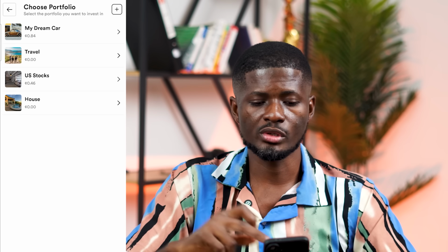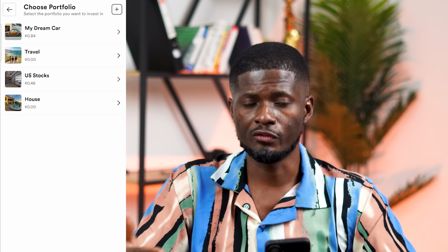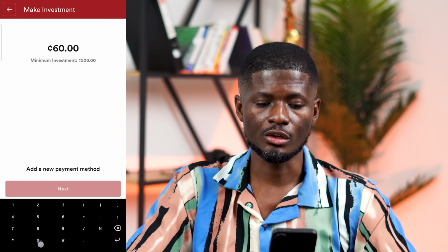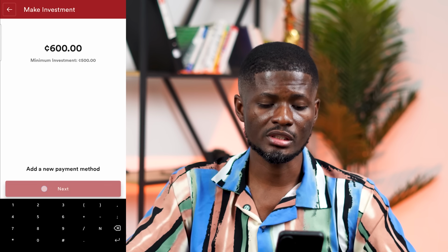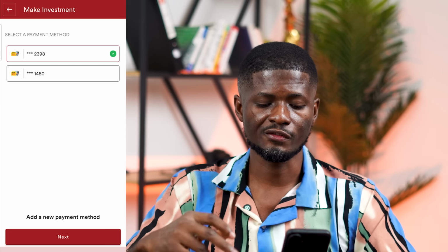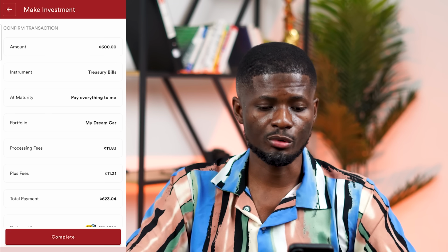So you use the same process. If you want to invest in a portfolio, you select the portfolio that you want to invest in. Then you enter your 600 or 1,000 cedis, any amount that you want to invest. Click on it. Then select the payments you want to invest from. Click on next, and the same process. It's very simple. So that is how the Plus app gives Kofi the options to invest in low-risk securities, and also offers the opportunity to compound his money to become a millionaire in the next 20 or 25 years, depending on the amount that he deposits.